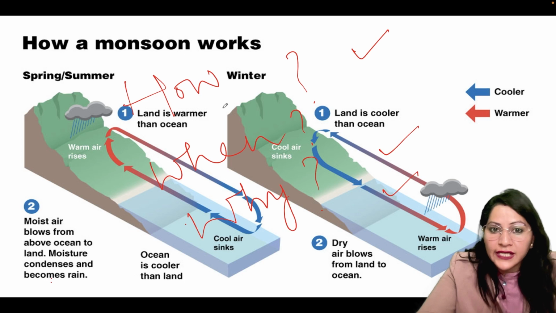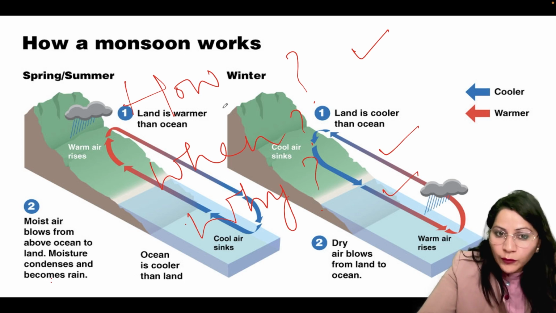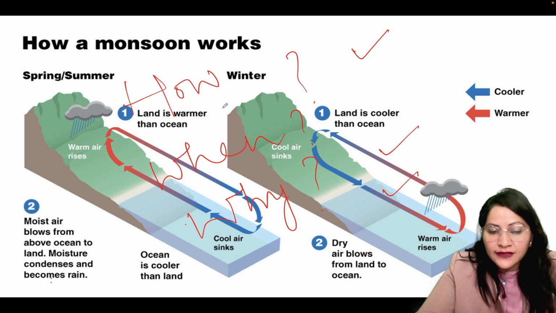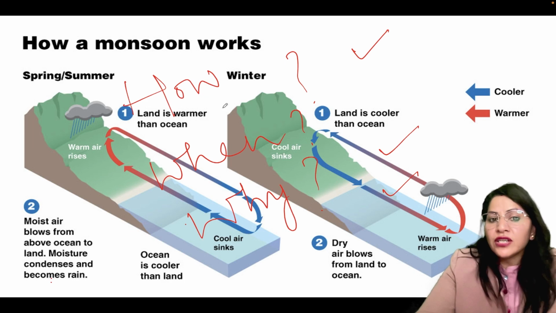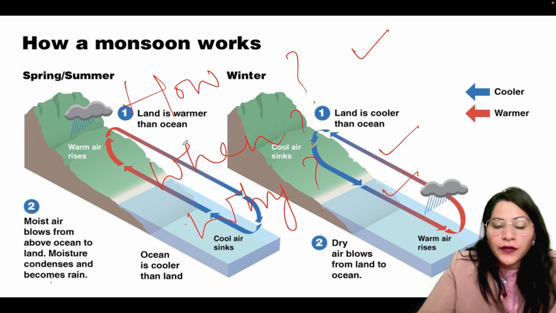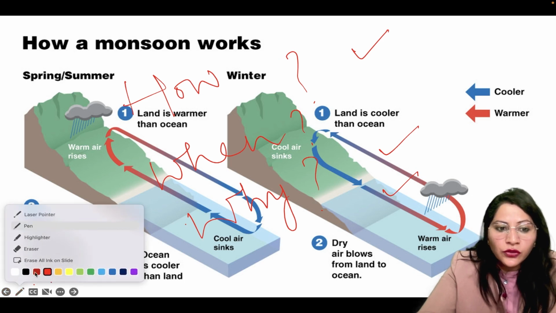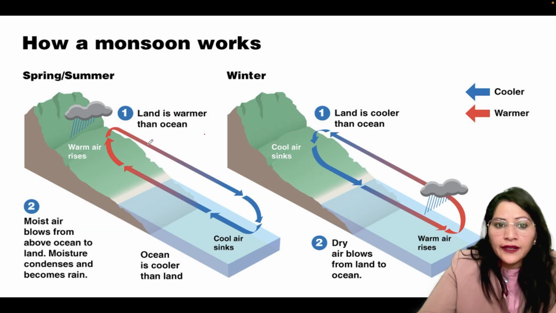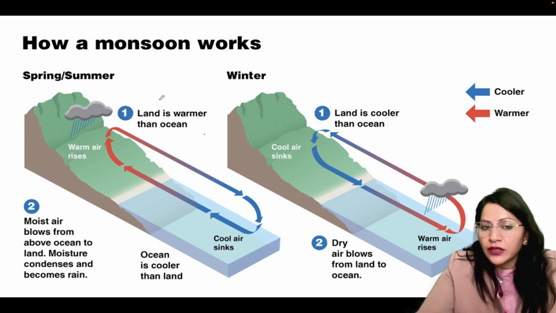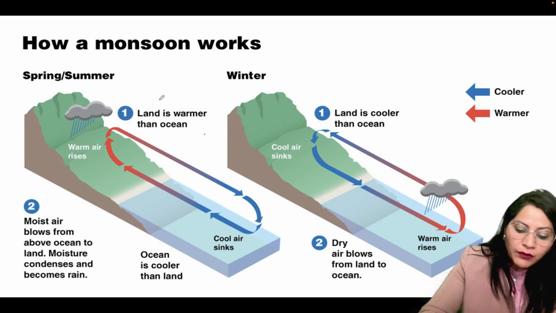Role of two factors takes place. That is warming up of the land, warming up of the oceans, cooling of the land, and cooling of the oceans. And wind always moves from high pressure to low pressure. We will see here during daytime, and there is one more thing that we have to consider here: heating up of the land and heating up of the ocean part.